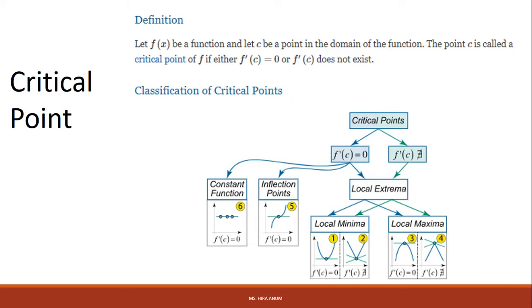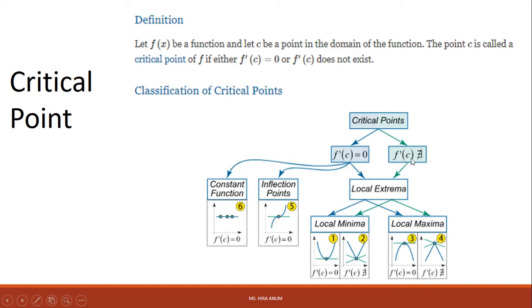Critical points: if f of x is a function and c is any point of the domain of the function, then c is called a critical point if the derivative at point c is 0 or does not exist. We take the derivative of the function and put in the point c, which equals 0 or does not exist. If the derivative does not exist, then it is also called a critical point. Here you can see a critical point: first derivative equals 0, then it makes a constant function, inflection points.